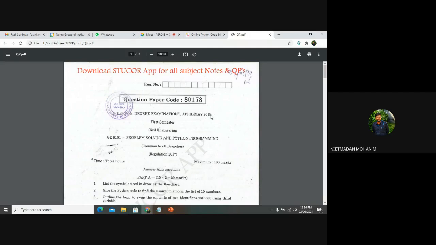So for the past 3 years, we will get 6 question papers, and in those you can easily identify which questions have been repeatedly asked from the university point of view.